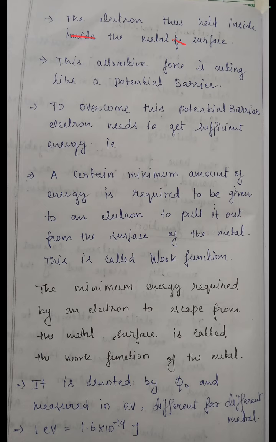the electron needs to get sufficient energy, that is, a certain minimum amount of energy is required to be given to an electron to pull it out from the surface of the metal. This is called work function.